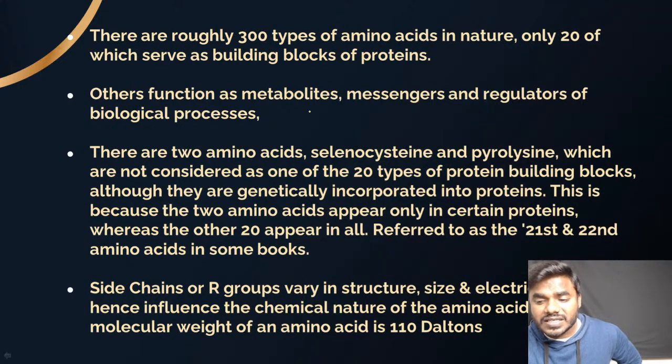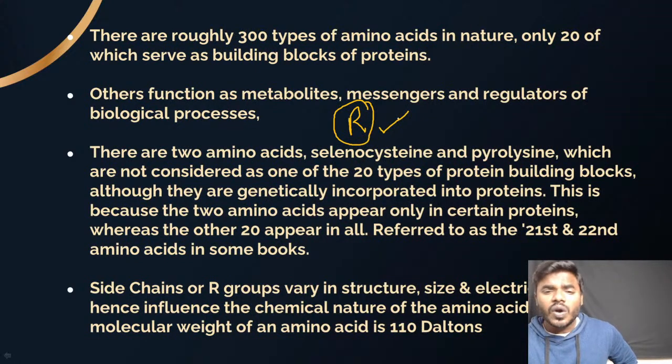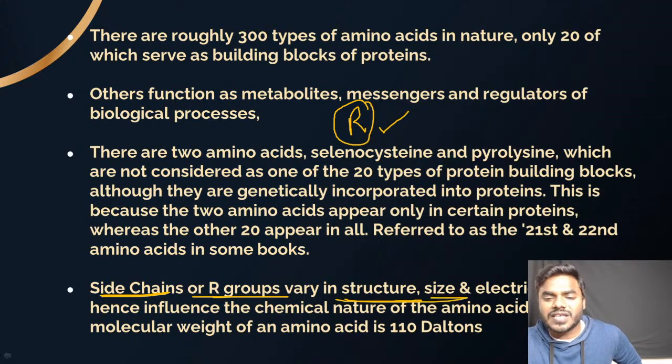Friends, just now we discussed that every amino acid consists of an amine group, a carboxyl group and hydrogen. What we discussed is that amino acids can differ from one another only with respect to which group, my friends? Only with respect to the R group. Yes or no, friends? Of course yes. Now listen, side chains are R groups. They vary in structure, vary in size, vary in electric charge. In a very simple point, one amino acid can differ from another amino acid exclusively based on the R group. Please don't get confused with this particular point.